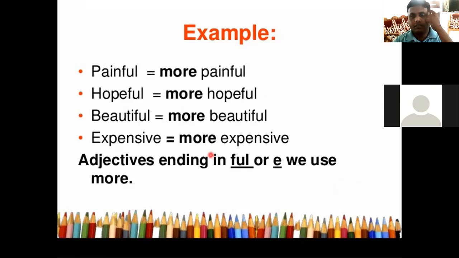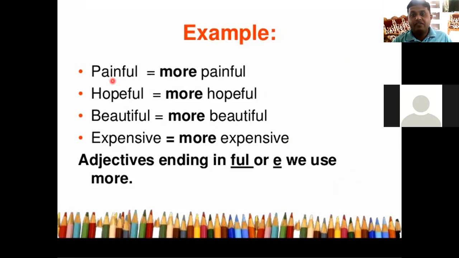See, some exceptions are there. Exception in the sense that there are some adjectives that don't carry er at their end for the comparative form. Instead of er, they carry the word more. For example, painful.